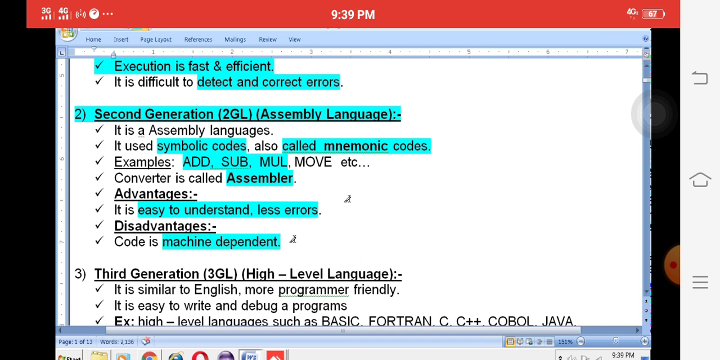Machine dependent means once you write a program in Windows, for example, it will not compile or run on other systems; it will run only on Windows. That is called dependent, not independent.